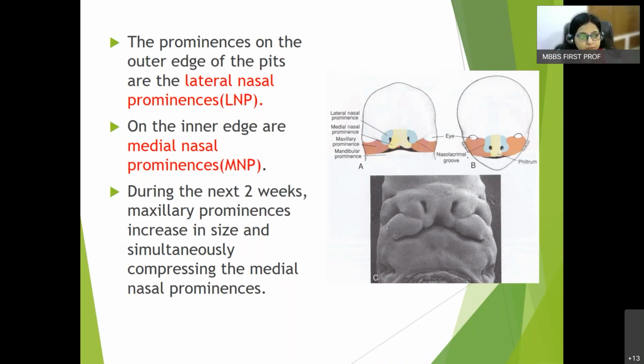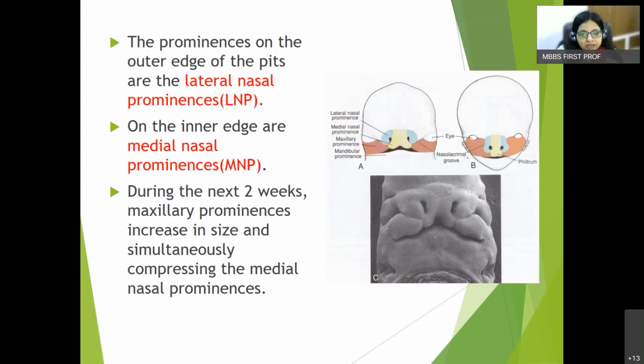That means there will be formation of what? Anyone? Cleft. There is formation of cleft, right? So it could be cleft lip or it could be, yes, anyone? Palate. Cleft palate, or it could be both altogether.